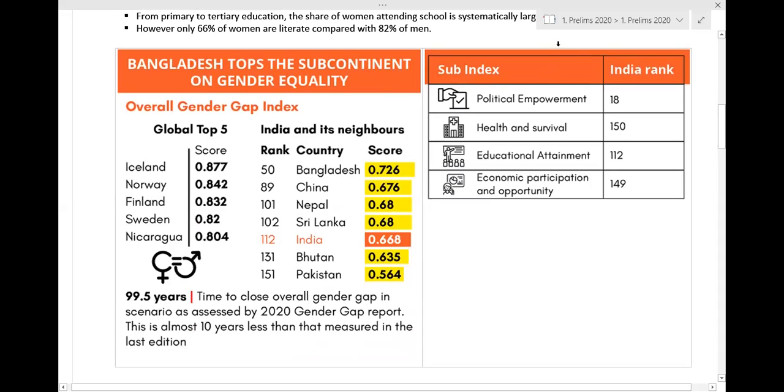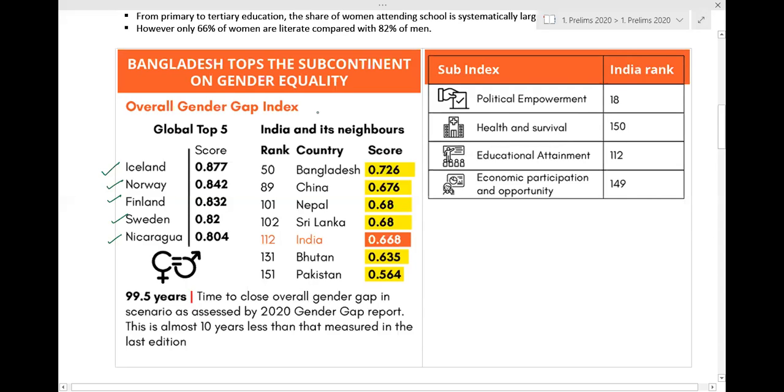Now let us see the performance of different countries worldwide. Iceland has topped globally with a score of 0.877. Then Norway, Finland, Sweden, and Nicaragua. These are the top five countries globally.